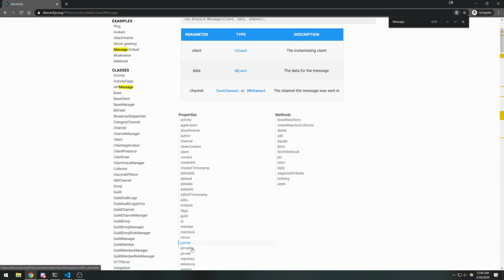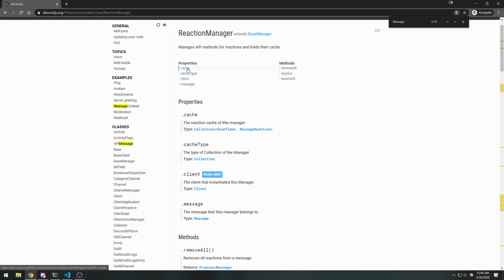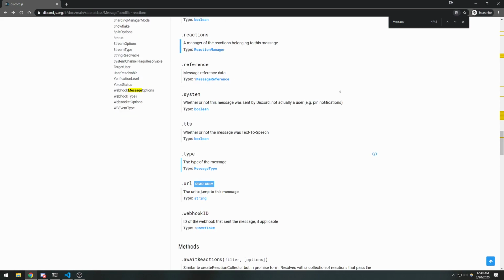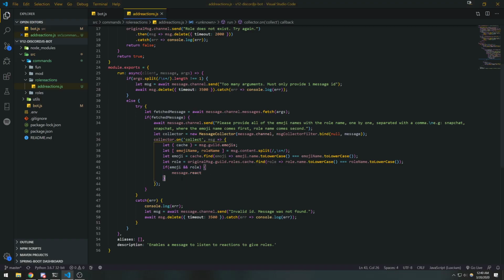Message.reactions, because everything, and you can guess that this is a reaction manager. Actually, never mind. I think we can just call react. The manager is really just for caching data, for handling uncached data. I don't think reactions are cached, but I'm not sure, that's a question for the devs. We're going to say react, and we're going to pass in the emoji.